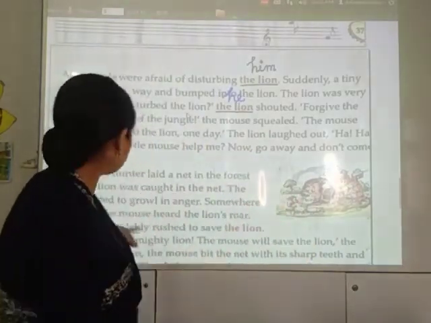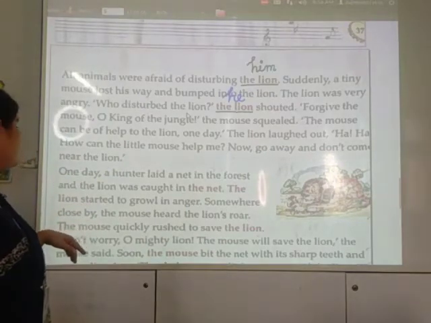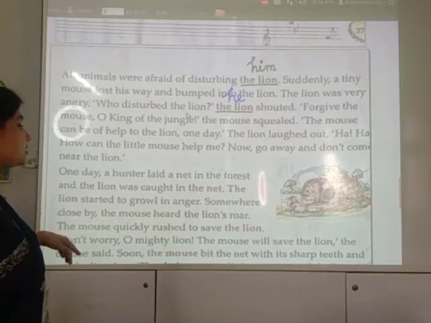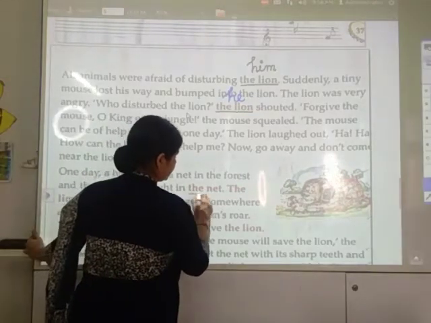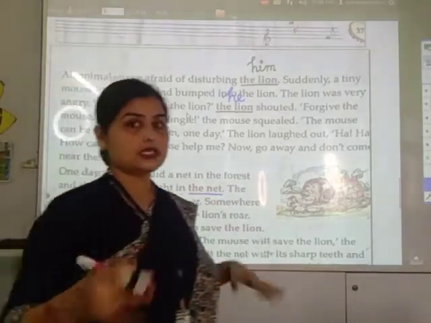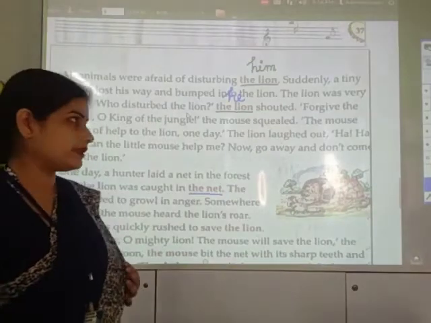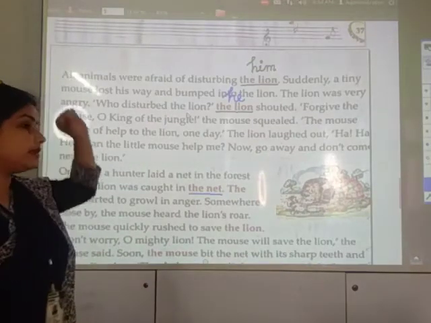आना. Next is, one day a hunter laid a net in the forest and the lion was caught in the net. एक दिन एक hunter आया. Who is a hunter? Hunter means one who catches animals in a net. जाल बिछाते हैं और animals को उसमें पकड़ते हैं. They are called hunter. So what did the hunter do?